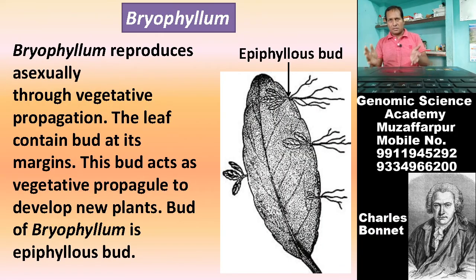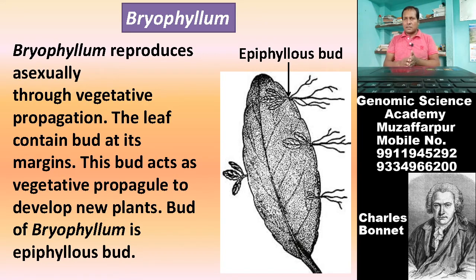Now come to this. What is this? This is bryophyllum. Bryophyllum is a plant. The leaf of bryophyllum contains epiphyllous buds at the margin of the leaf. That epiphyllous bud acts as a vegetative propagule.